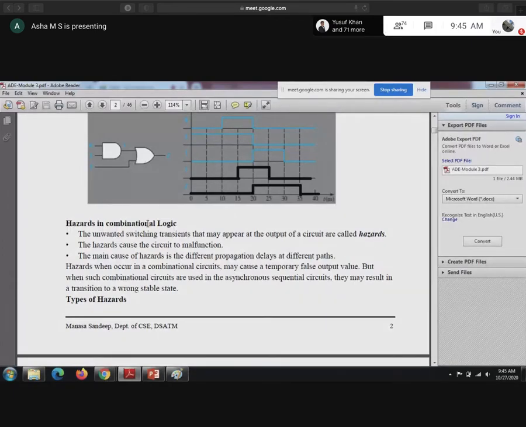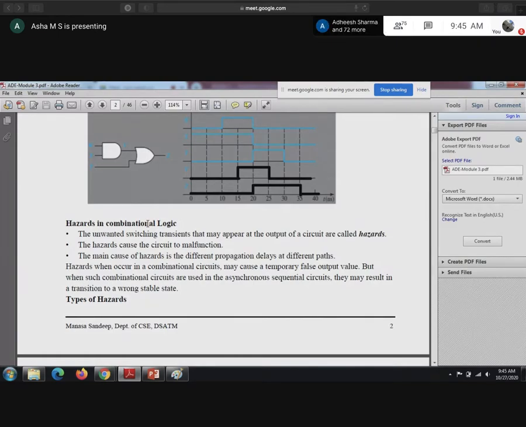So hazard means, as we saw in the last class, when we change the input for the combinational circuit, because of delay the output will change after the delay, correct? So here also, when the input to a combinational circuit changes, there will be unwanted switching transients at the output side.